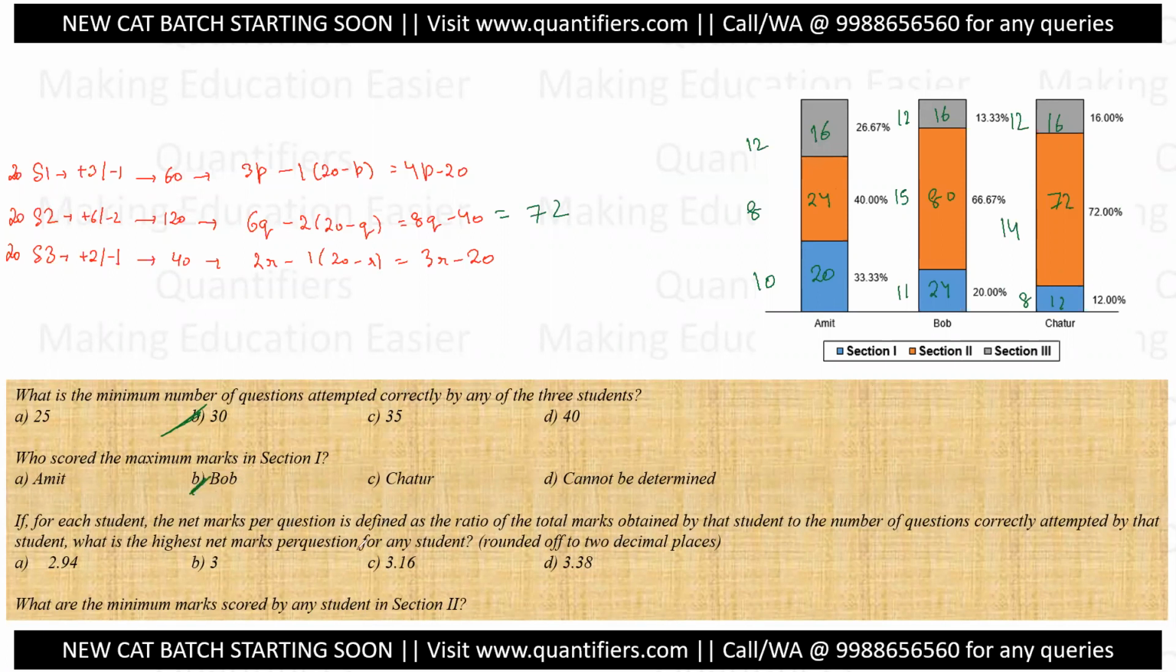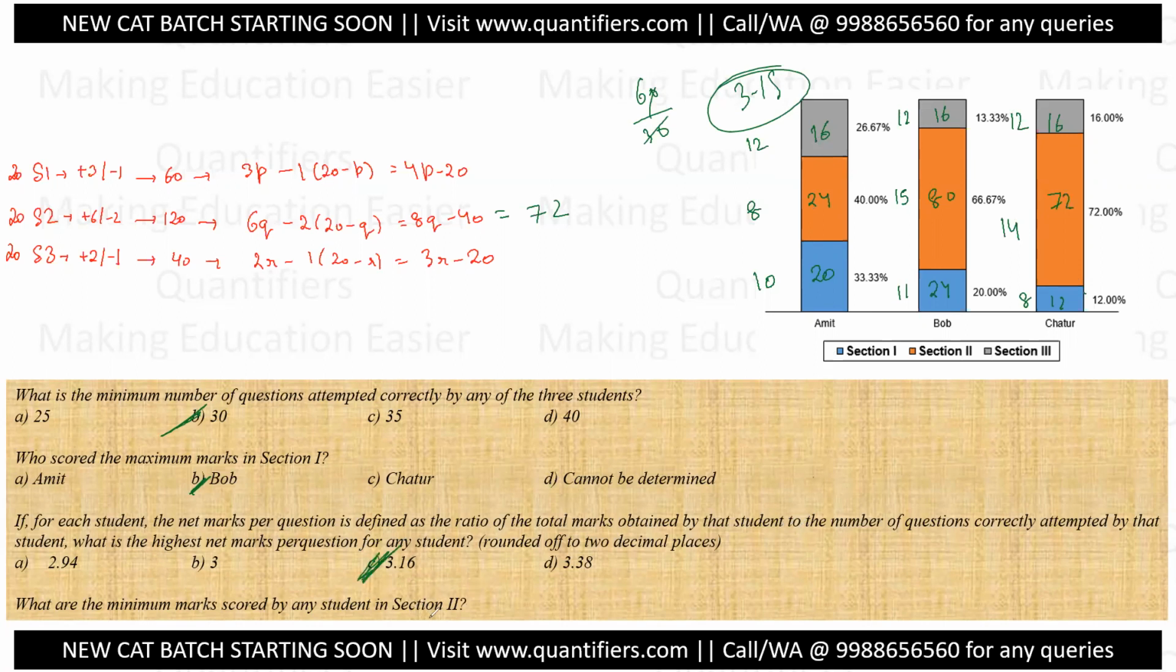What if for each student the net marks per question is defined as the ratio of total marks obtained to the number of questions correctly attempted? So for Amit it is 60 by the correct number of questions, that is 30, that is 2. For Bob it would be 120 by 38, that is 3 point approximately 15. All right. For Chatur it would be 100 by 34, which is less than 3. So the only answer is Bob, option B, right? That is 3.15, so 3.16.